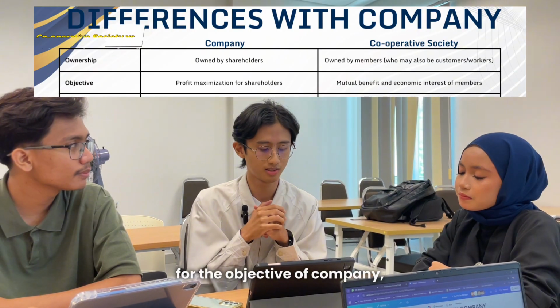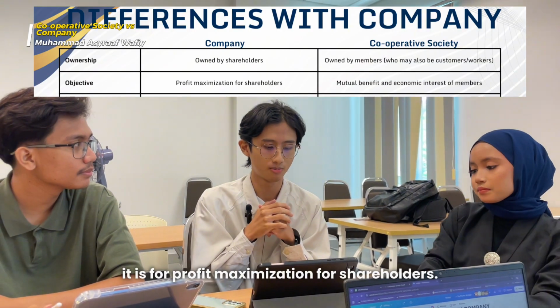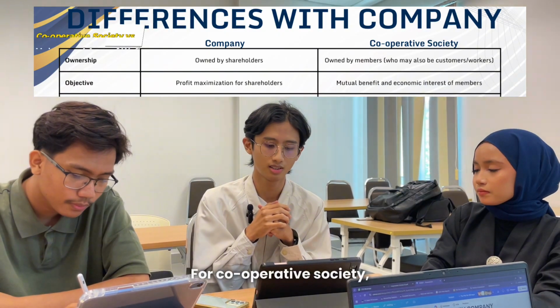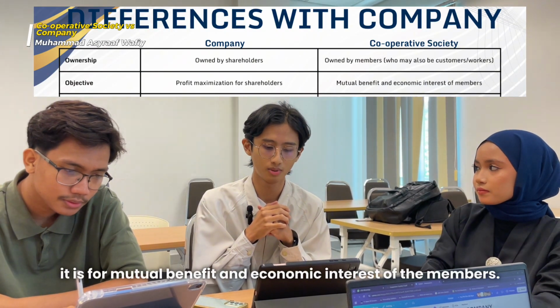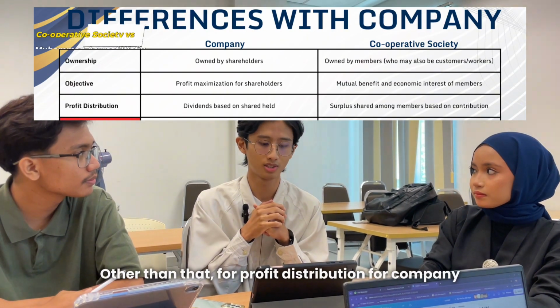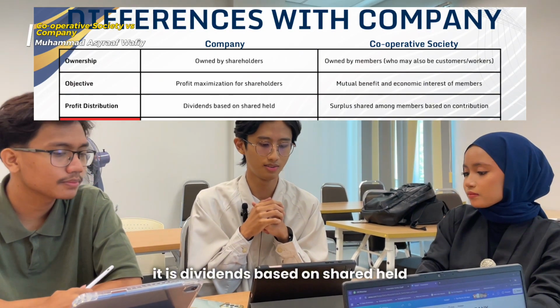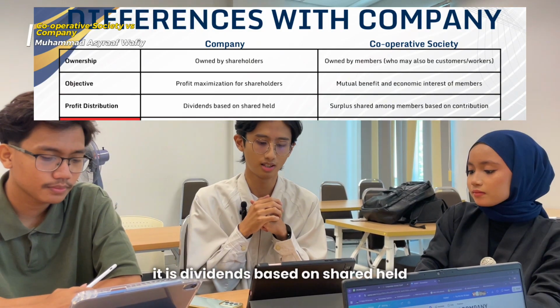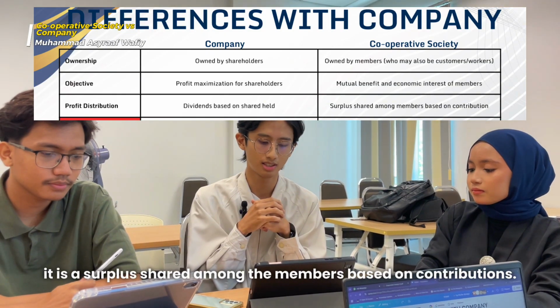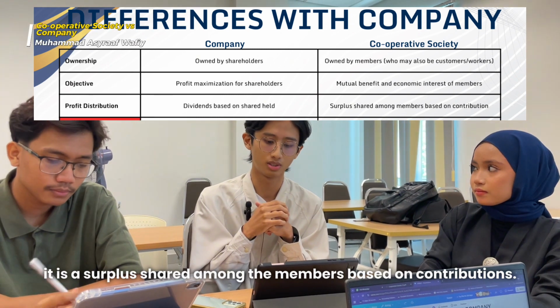Next, for the objective, for company, it is for profit maximization for shareholders. For cooperative society, it is for mutual benefit and economic interest of the members. Other than that, for profit distribution, for company, it is dividends based on the shares held, and for cooperative society, it is a surplus shared among the members based on contributions.